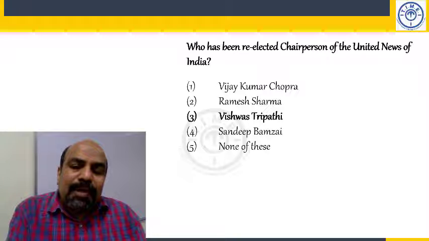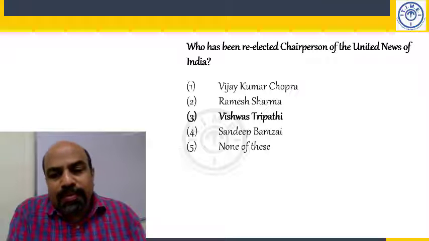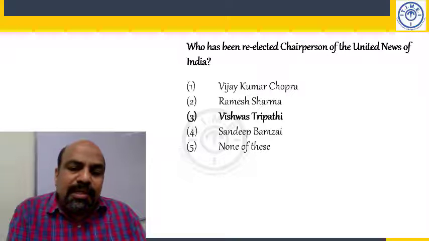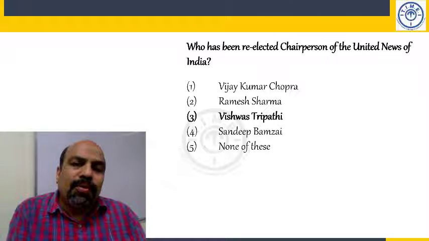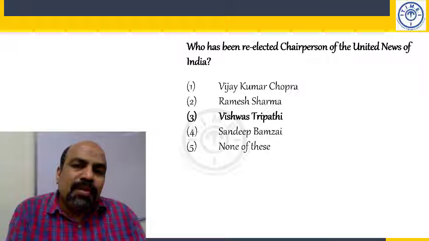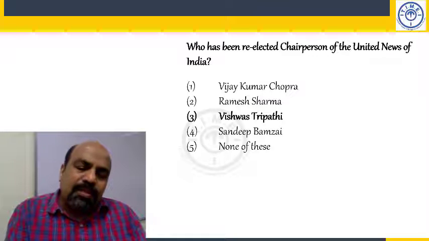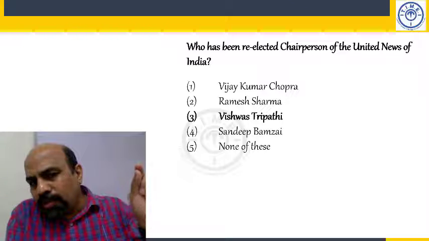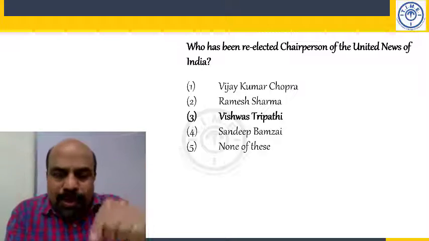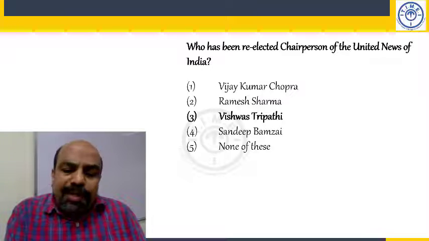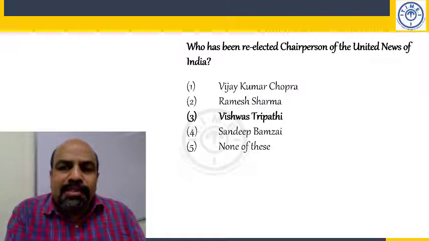So Sandeep Bamjai, right? CEO of Indo-Asian News Service, in brackets IANS. Underline IANS, pull it down, arrow, right? Founded 1986.